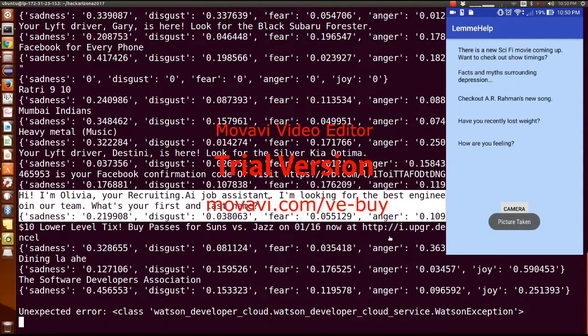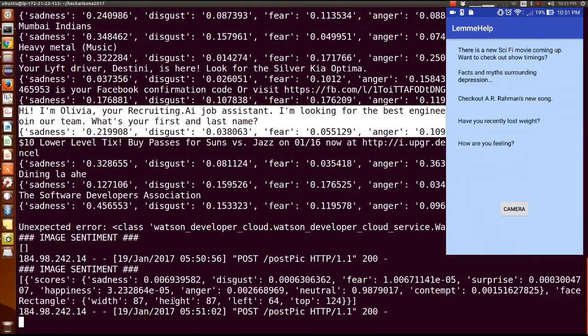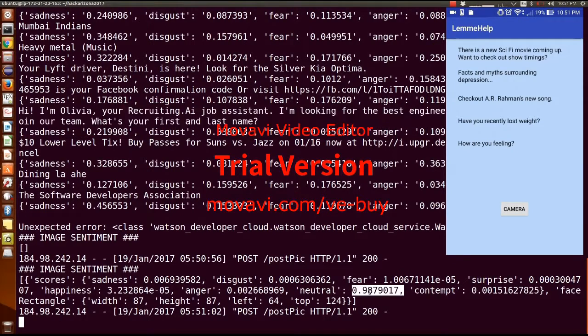it would show to click a pic, and the picture is taken. So right now the face was not in the picture, so we'll just take it again, and now it did detect a face in the picture, and as you see, most of it is neutral right now because we are demoing, so we are in a neutral facial mode right now. Let's try a happy one.